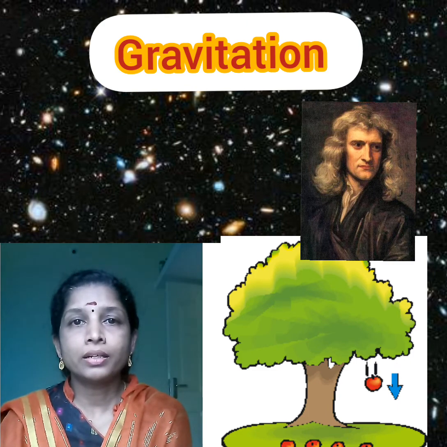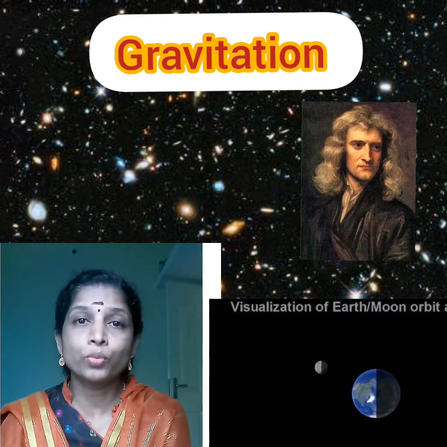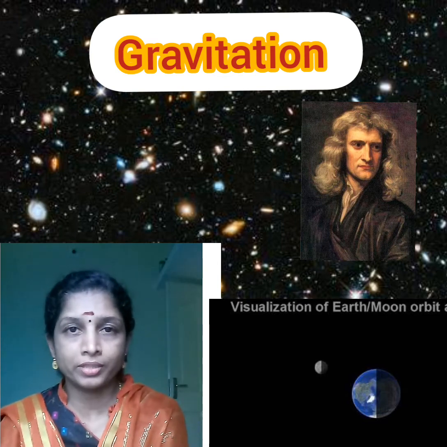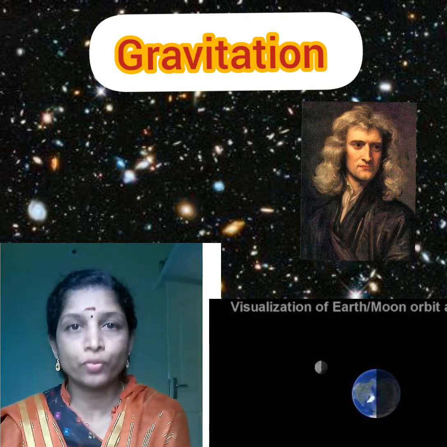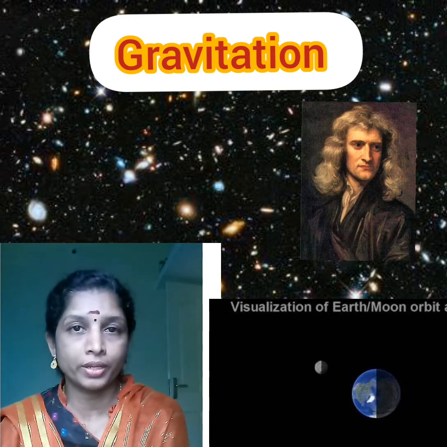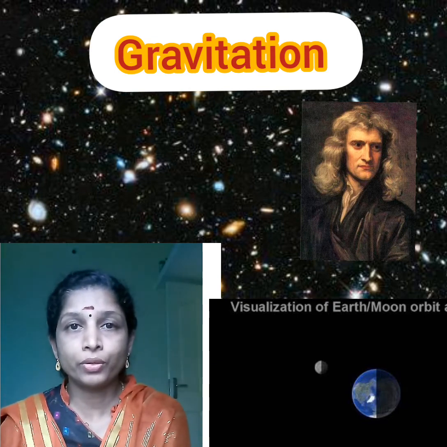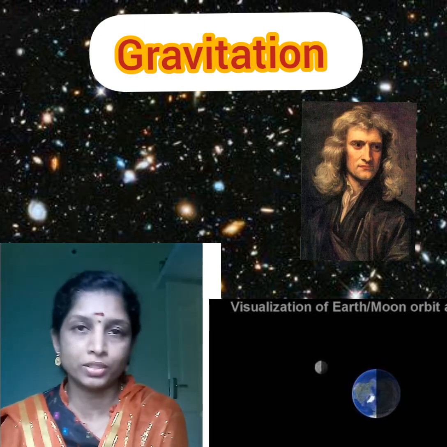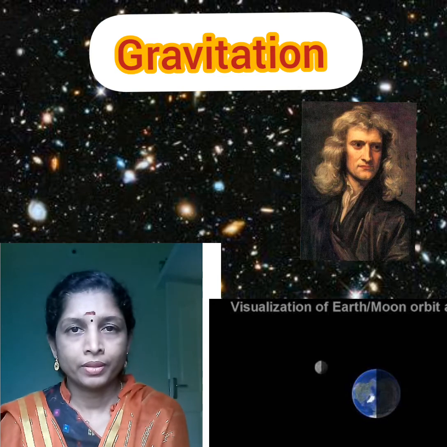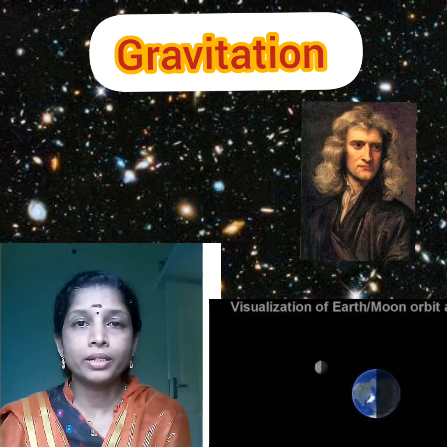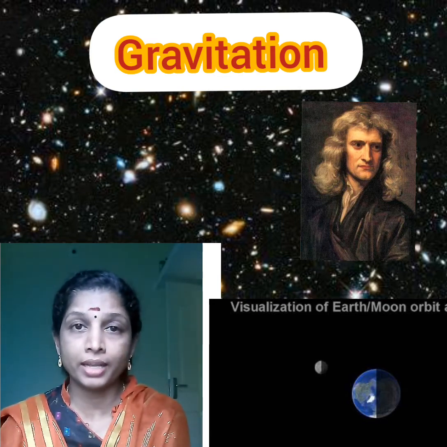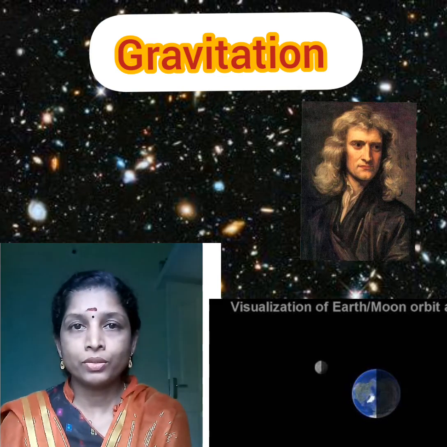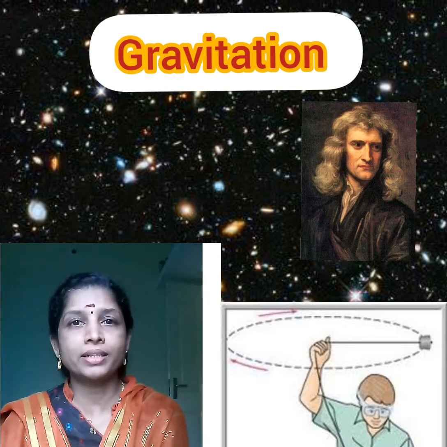Okay, and he argued that the moon actually falls at each point. Actually it moves or falls towards the earth at each point, but we are not seeing the falling of the moon towards the earth. That means at each point it falls towards earth rather than moving along a straight line. To explain this, we can take a small example.